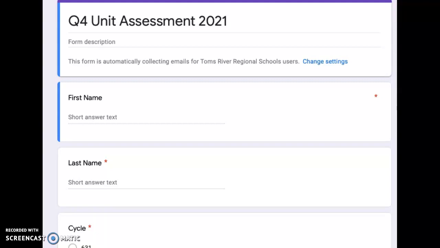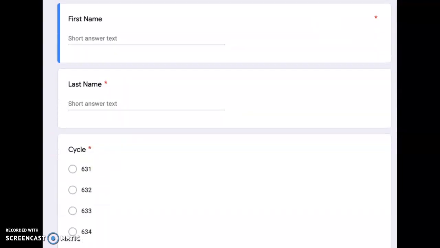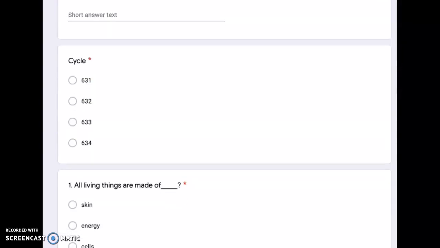Quarter 4 unit assessment. First, type your first name in the box here. Next, type your last name in the box here. You will now select your cycle number.